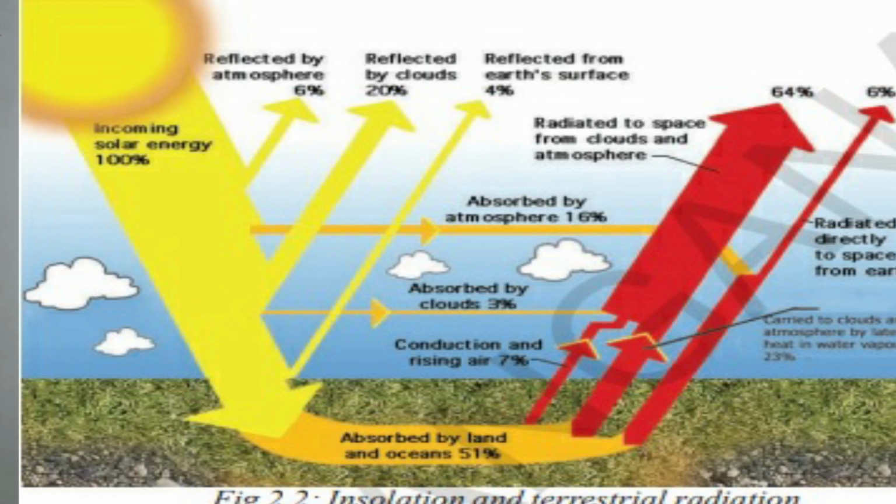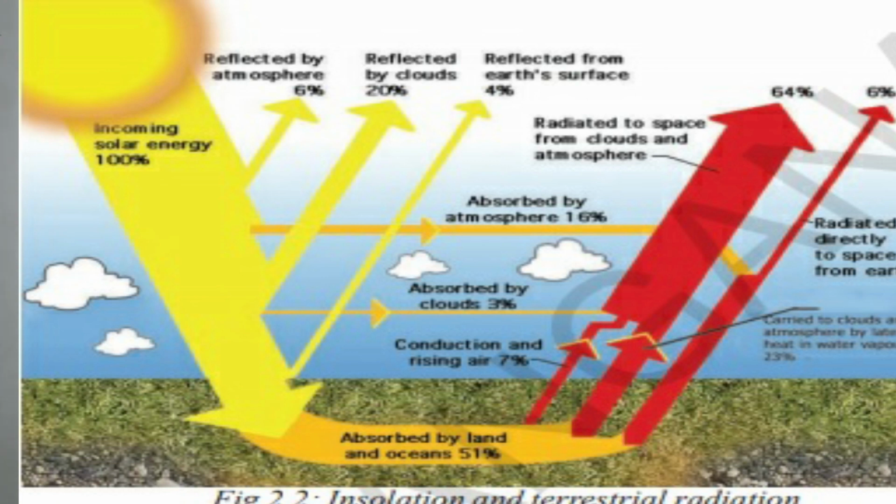As you have come to know, the atmosphere is a thin layer covering the earth that contains gases. Which gases? Oxygen, nitrogen, carbon dioxide. These are all the gases of the atmosphere. So how much of the solar radiation is absorbed by the atmosphere, children? It is 16%, and the remaining is getting reflected.